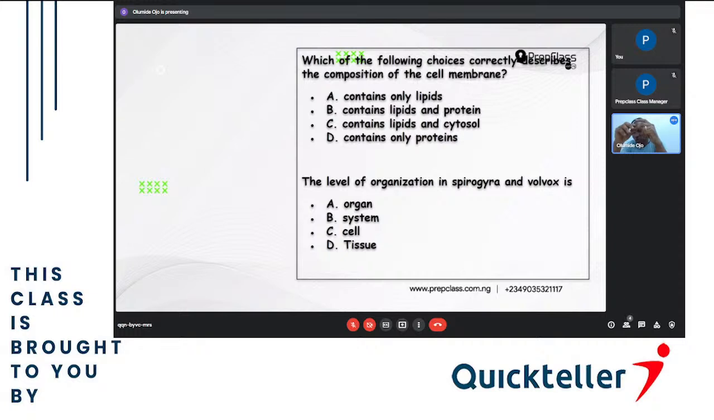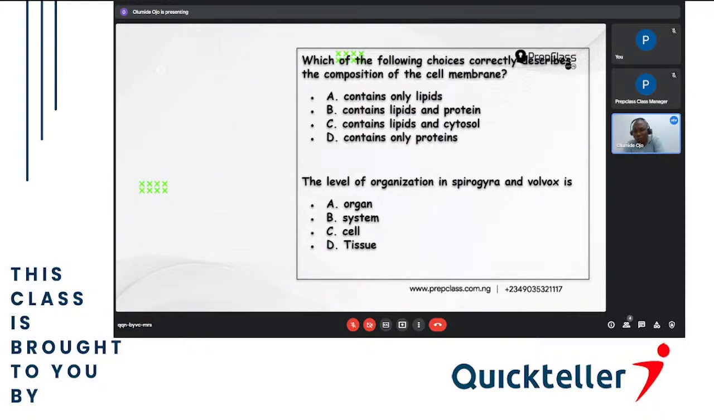Endoplasmic reticulum produce and store lipids, and the ribosomes produce protein, which is directed by the Golgi body and stored. So those are the two things that are produced in the cells: lipids and protein. So let's look at the question again. Which of the following choices correctly describes the composition of the cell membrane?